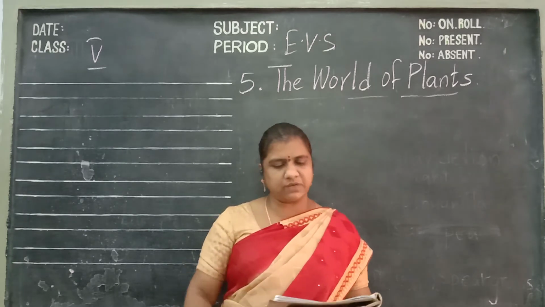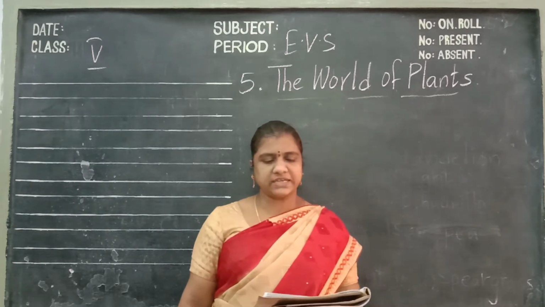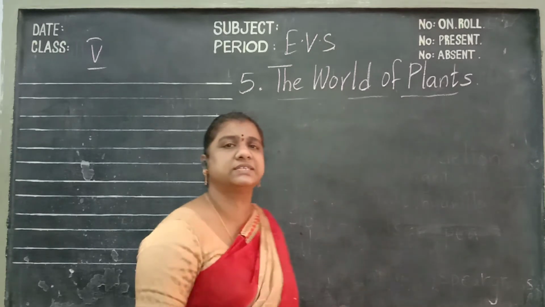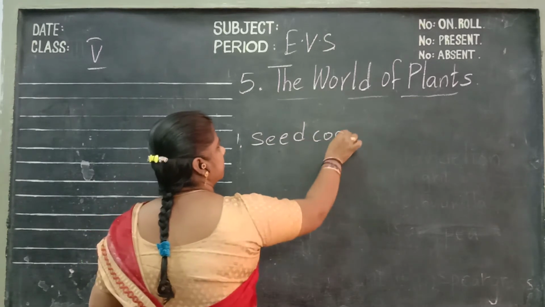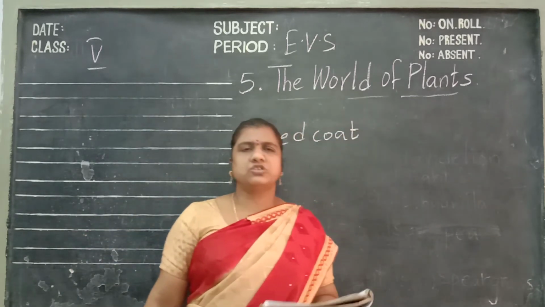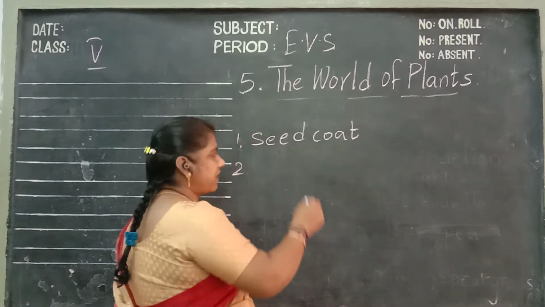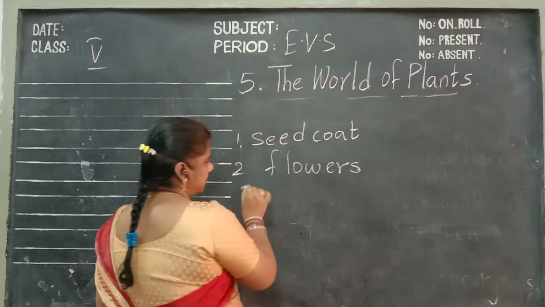Here are the fill in the blanks, children. First one: a seed has a seed coat, which is the outer protective covering. Plants like fern and mushrooms do not bear any flowers.